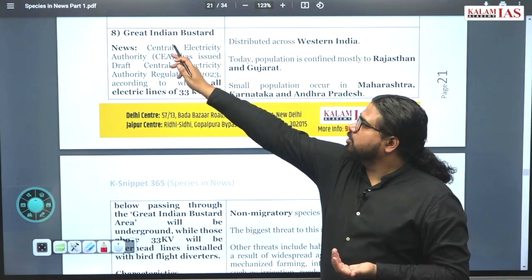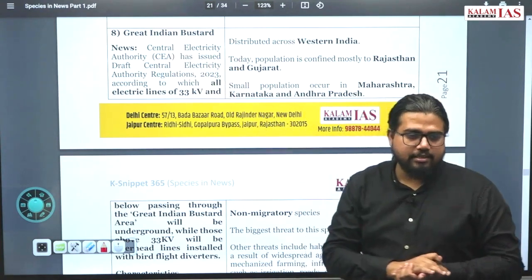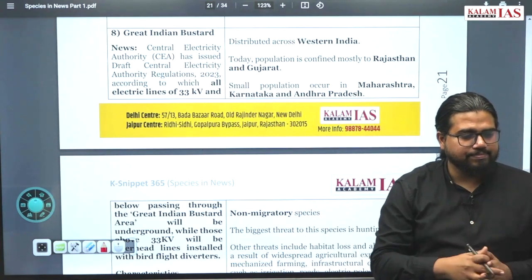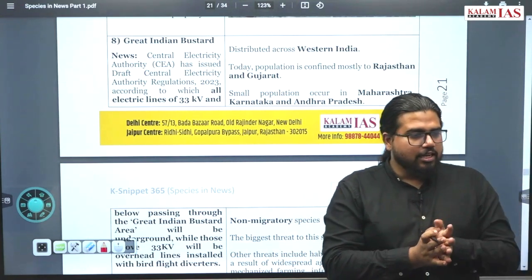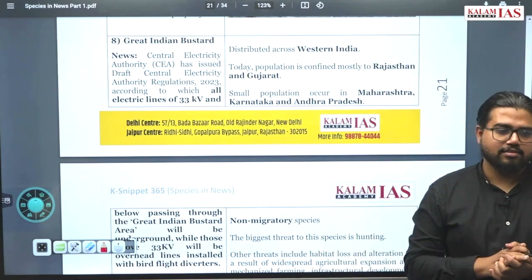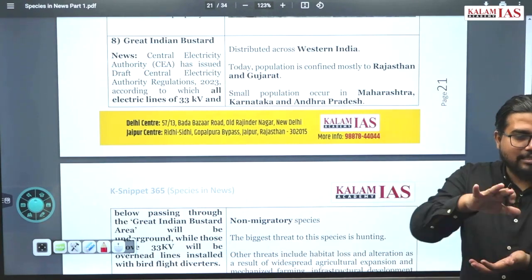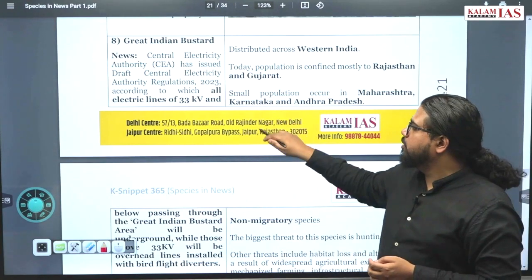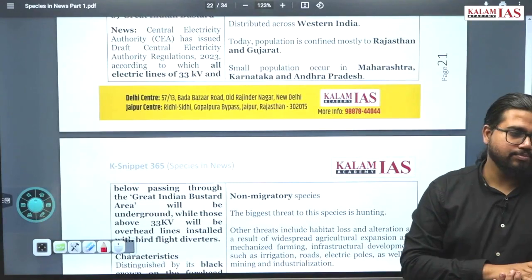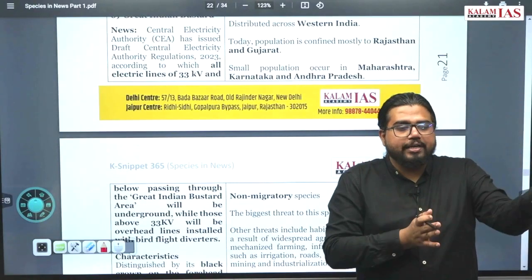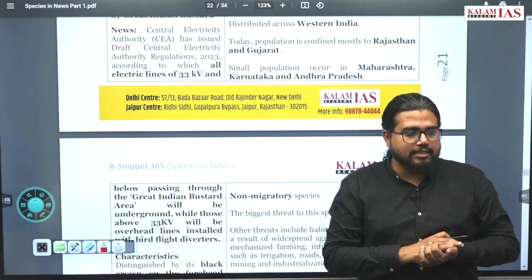Next species in talk is the Great Indian Bustard. So what are the specialities of this? It is the heaviest flying species. Where is it found? In Gujarat and Rajasthan, in desert or grassland type ecosystems. Why is this in the news? Because there has been a Supreme Court verdict. What did the Supreme Court say?